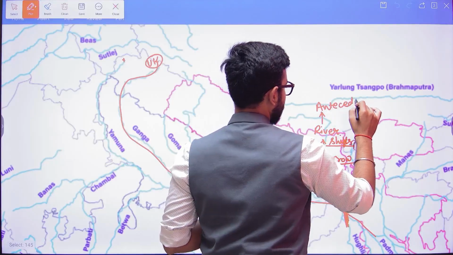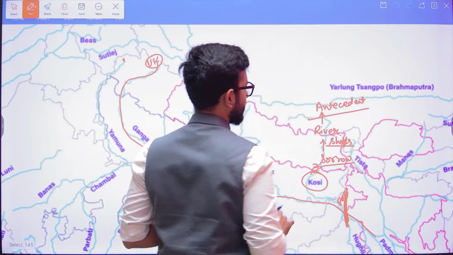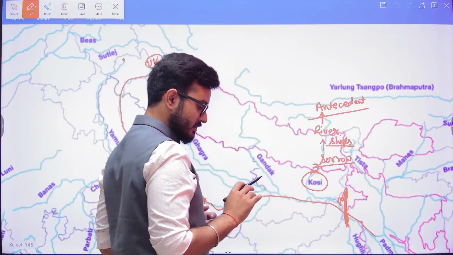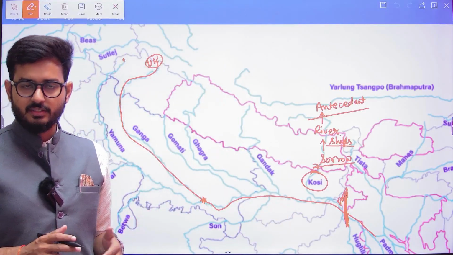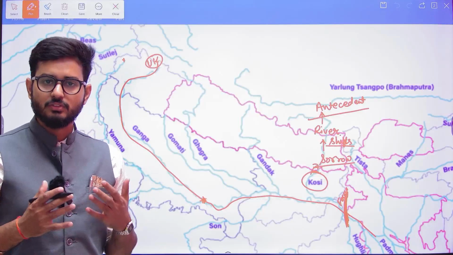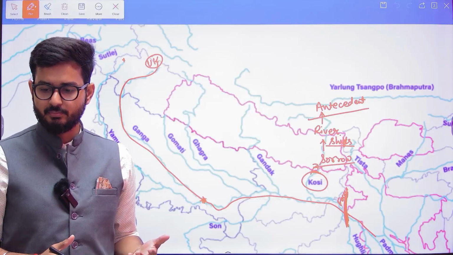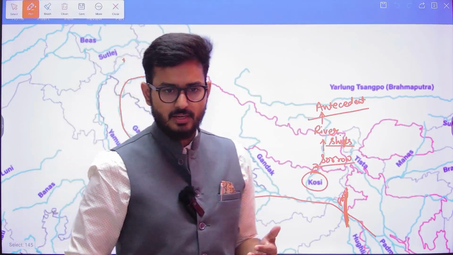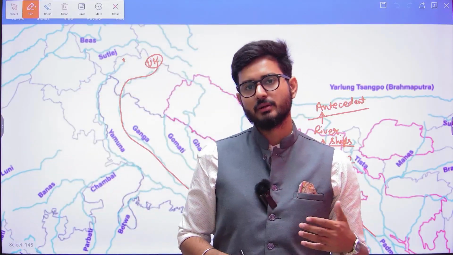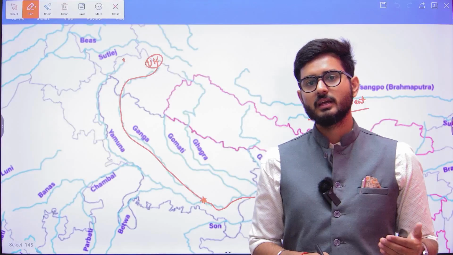Now, understand one thing. The Himalayan rivers are antecedent, whereas the peninsular rivers are superimposed. Antecedent rivers are those that have a lot of force within them, whereas superimposed rivers are those that have become old. The peninsular rivers are old because the peninsular block is much older than the Himalayas.